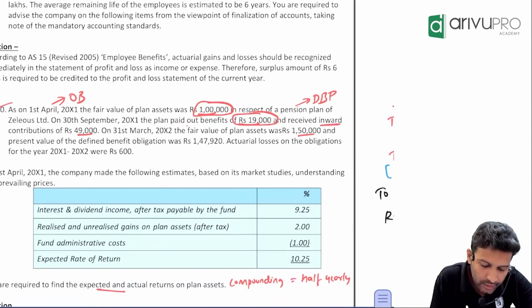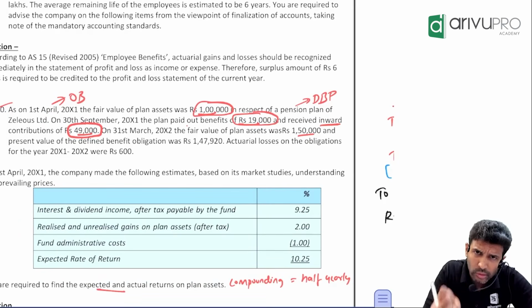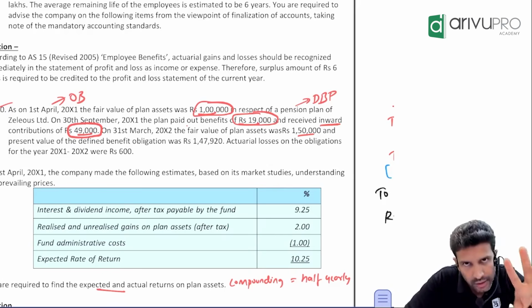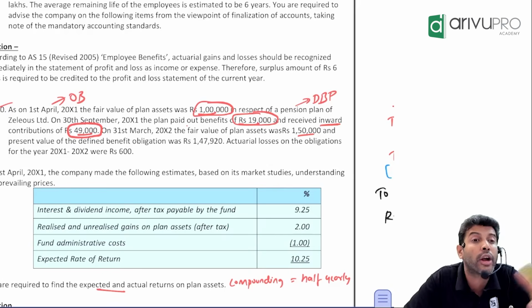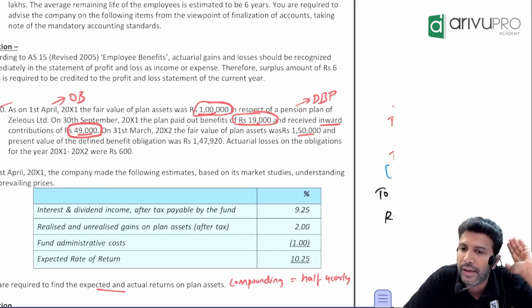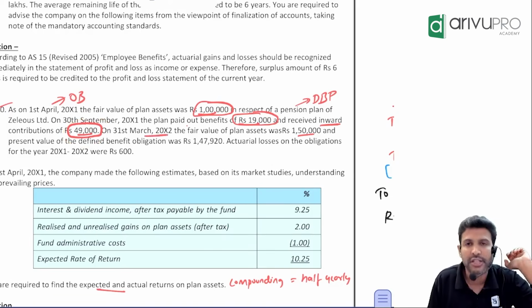And received inward contribution how much? 49,000. Sir, plan asset you will invest only once or frequently? Maybe monthly, maybe quarterly, maybe yearly. That here in AS15 terminology, we call it as contribution. Contribution simply means additional investment purchased. How much is that? 49. On 31st March 20x2.